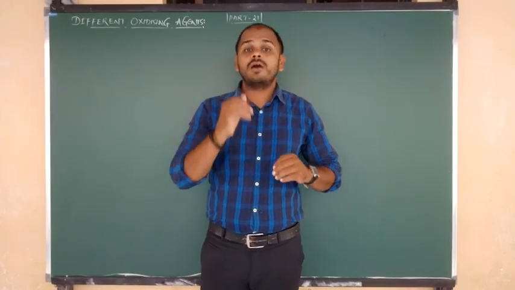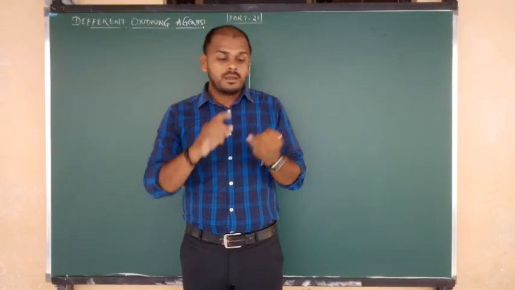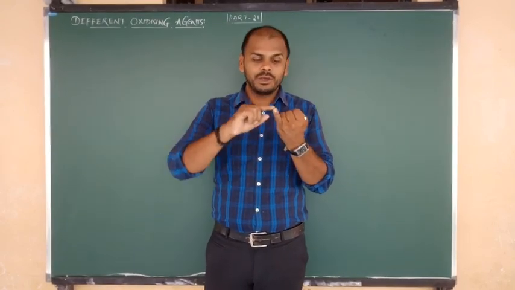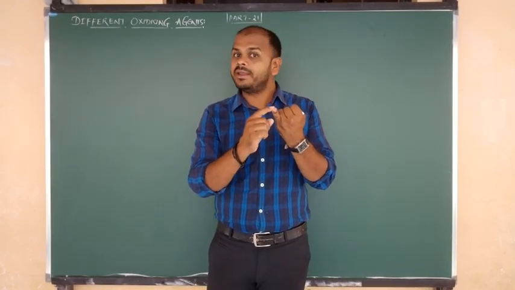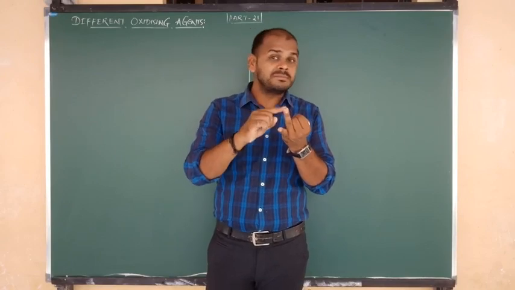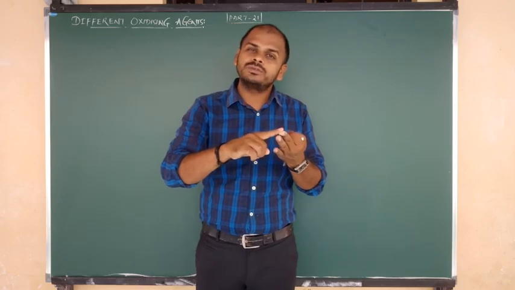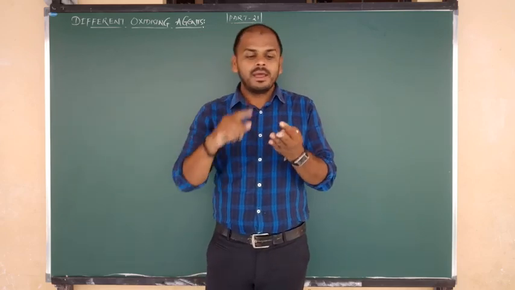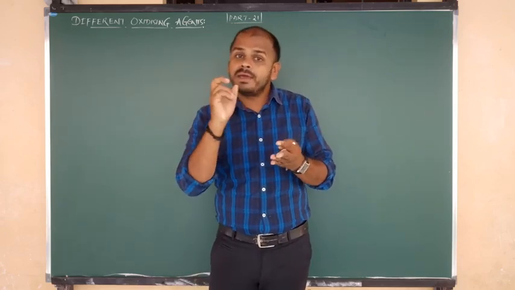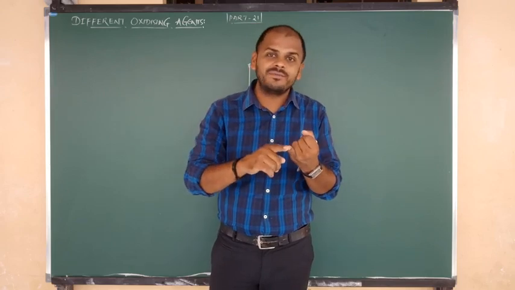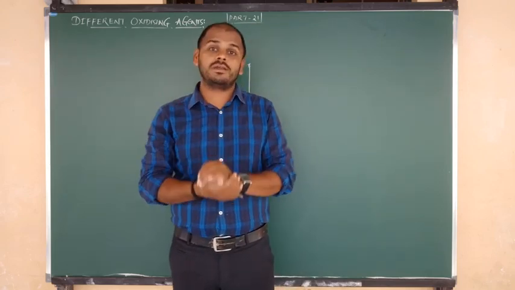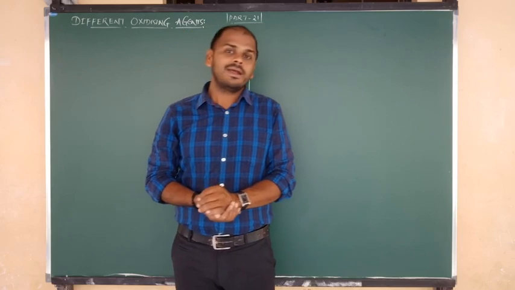In the last class we saw the topic of oxidation of alcohols by using PCC, pyridinium chlorochromate, by using PDC, pyridinium dichromate, by using CrO3, chromic anhydride, by using acidified KMnO4 and by using acidified K2Cr2O7, potassium permanganate and potassium dichromate.